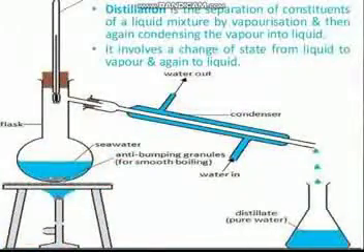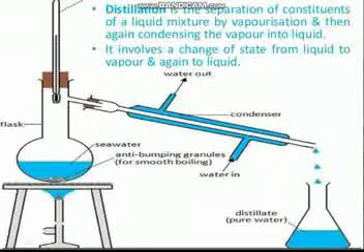Our next process is distillation. It is a process of obtaining both the dissolved soluble substance and the liquid in which it is dissolved. In this method, the mixture is heated in a flask. The solid component is left behind in the flask and the liquid is collected in another beaker with the help of a condenser, as shown in the picture. You will learn more about this process in the next class.